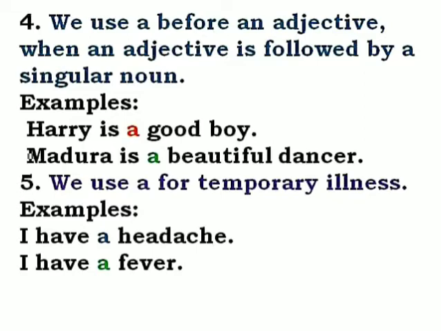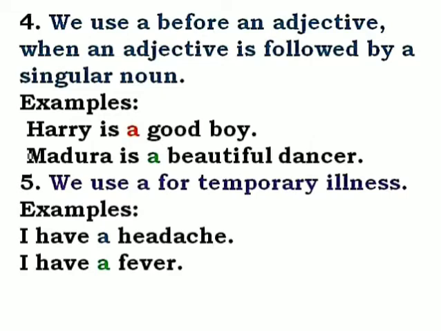Now come to the second one. Madhura is a beautiful dancer. Now I'm talking about a dancer, Madhura, and I'm talking about only one dancer, and beautiful is an adjective. So before beautiful I placed this indefinite article "a". Now come to the fifth one.